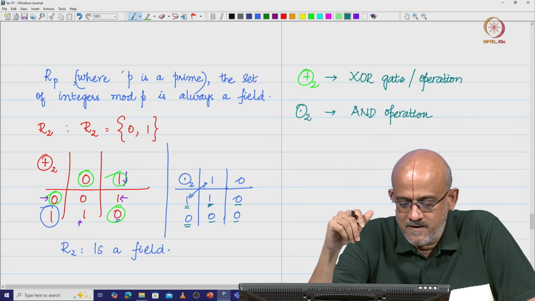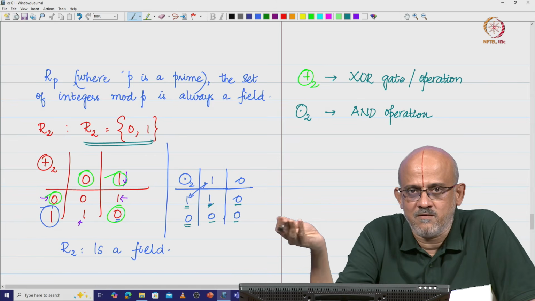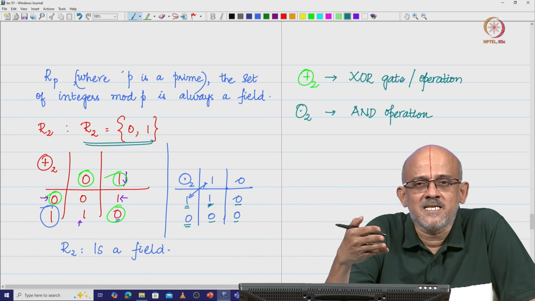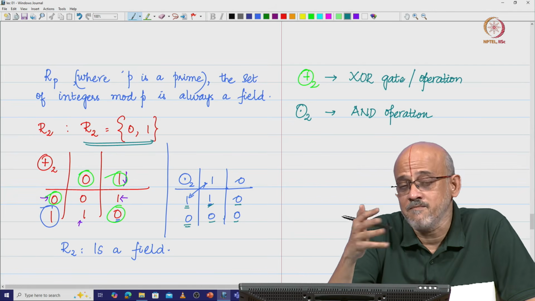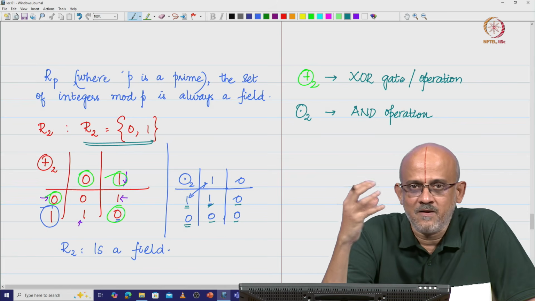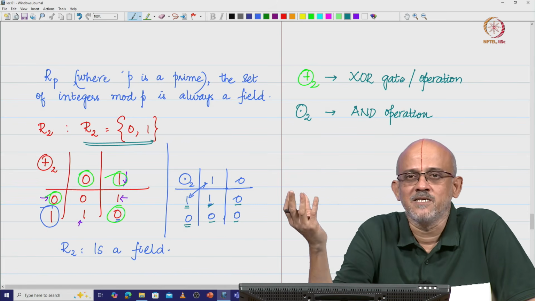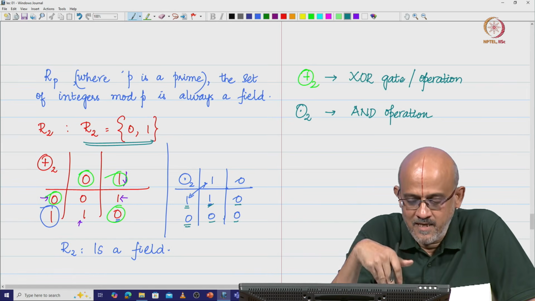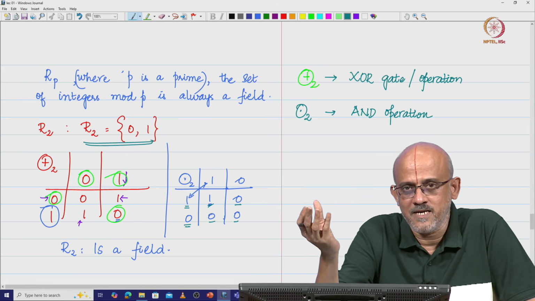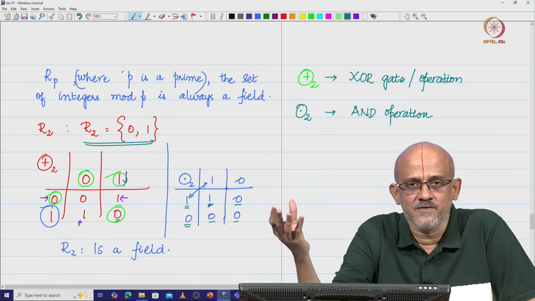The only reason why your binary system, which you encode in terms of ones and zeros, is what it is, is because these are the remainders that you would get when you divide by 2, and this is something which many people do not really consider. They always equate it in terms of the voltage levels and then say high means 1 and low means 0. No, it is not. It is basically when you do a modulo 2 operation you are just going to get two numbers which are 0 and 1, and that is why your binary is a string of zeros and ones. Okay.